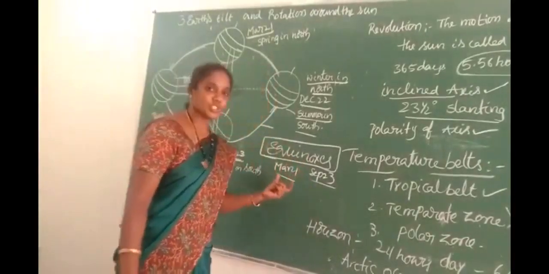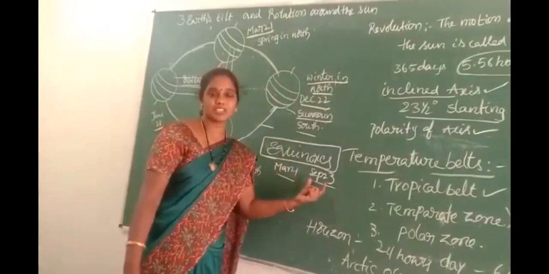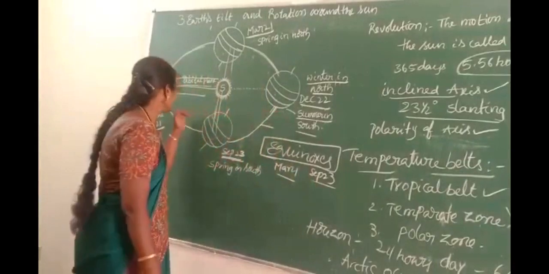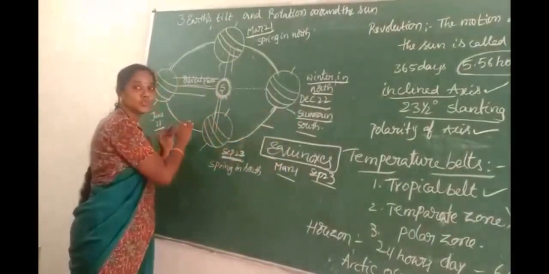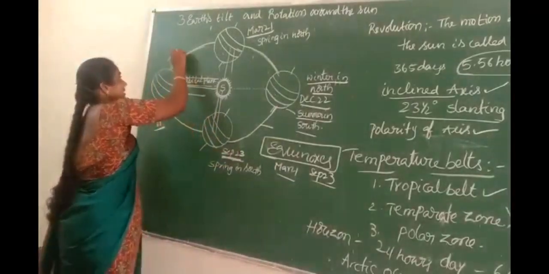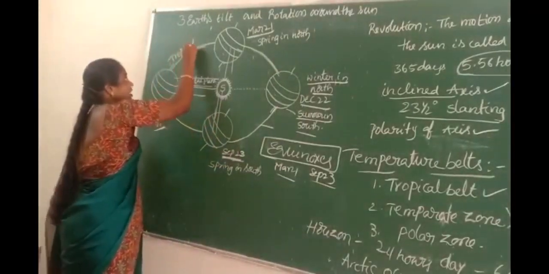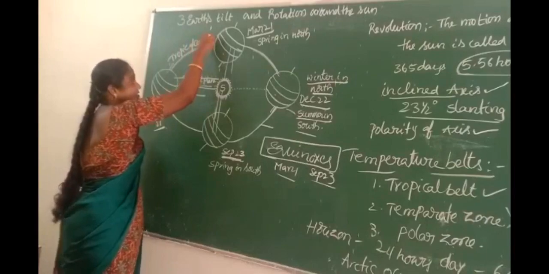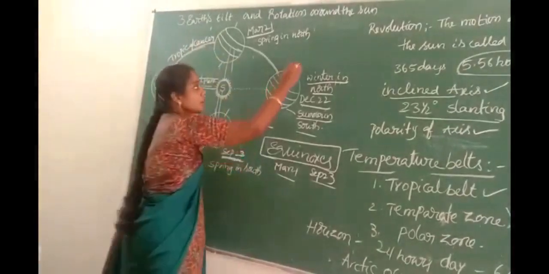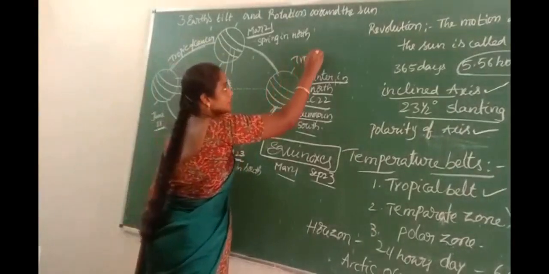Okay, and March 21st and September 23rd are called equinoxes. On June 21st, the sun rays fall directly at the Tropic of Cancer. And on December 22nd, the sun rays fall directly at the Tropic of Capricorn.